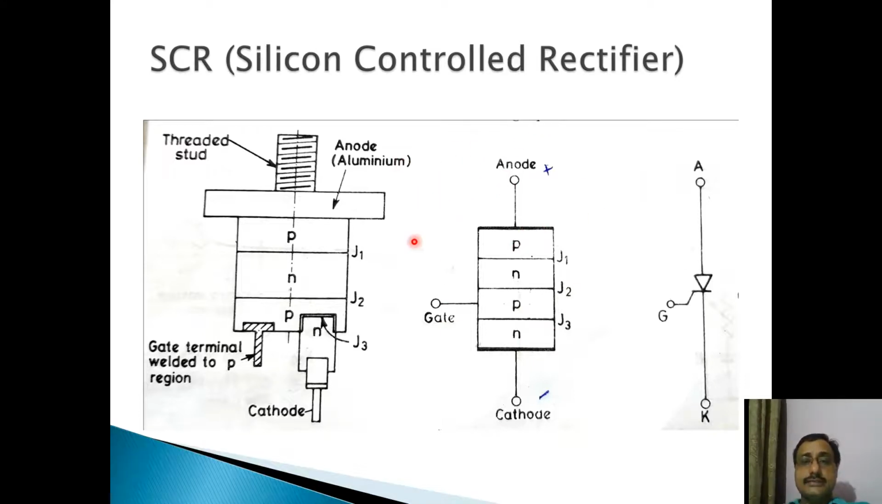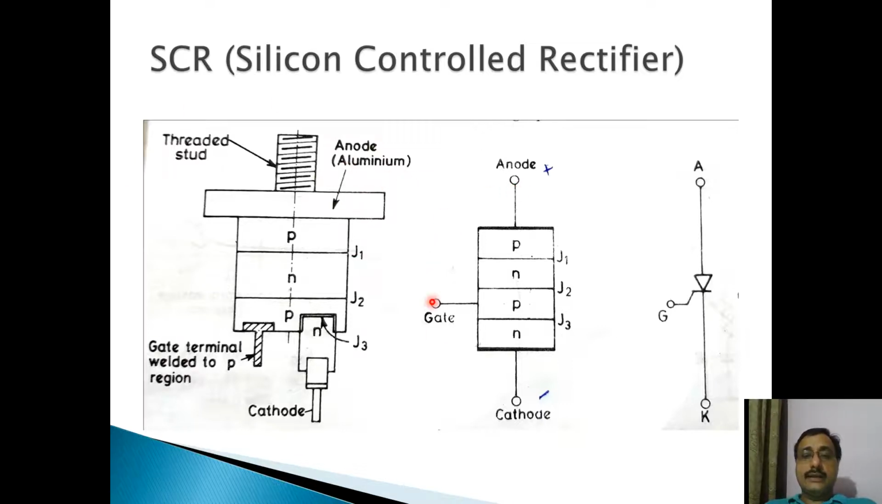This is the simplified form, the constructional view of SCR, but practically these SCRs can have different shapes. So one type of shape is this. This is the shape of a stud. So it can be in the form of a stud or any other shape also.